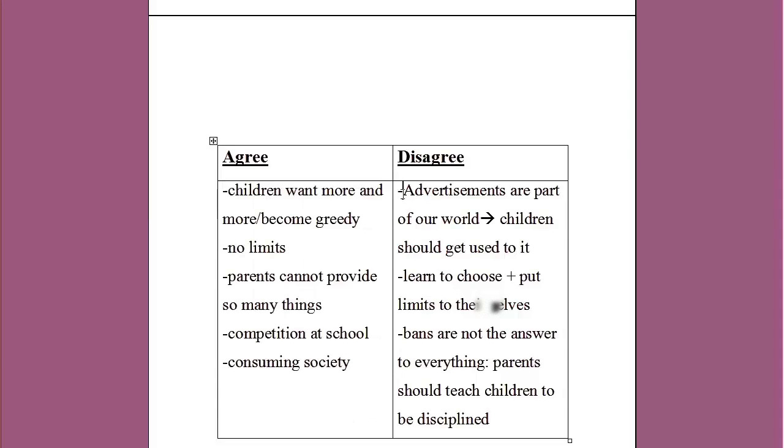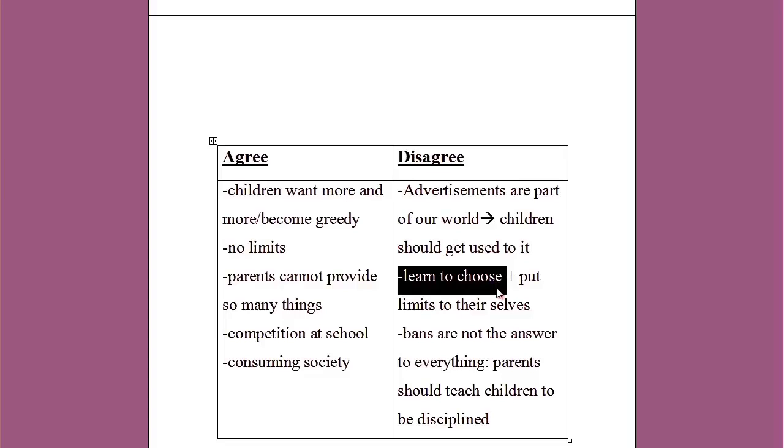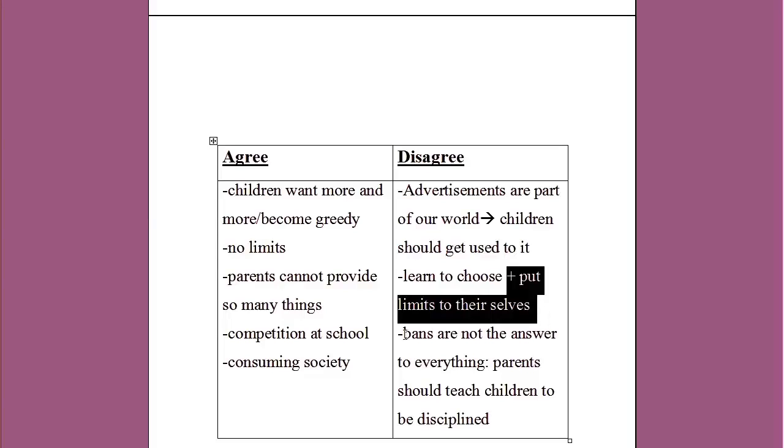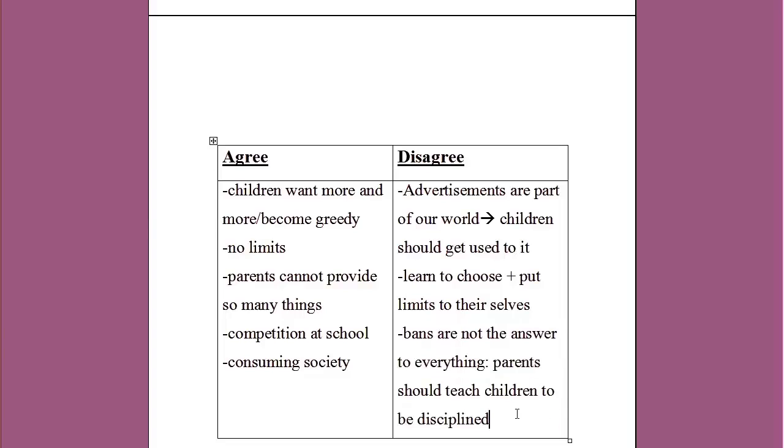Now, on the other hand, advertisements are part of our world. Children should get used to it. So they will have to learn to choose out of many things, and they have to learn how to put limits to themselves. Bans are not always the answer to everything. Parents should teach their children to be disciplined. Just some opinions, okay, stating the opposite thing. That's it. Of course, you may have even more, which is great, but this is just an example, all right? Okay, now we just need to use these ideas in order to fill in our two paragraphs.